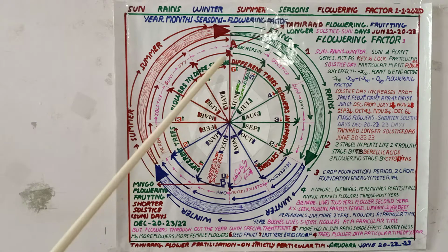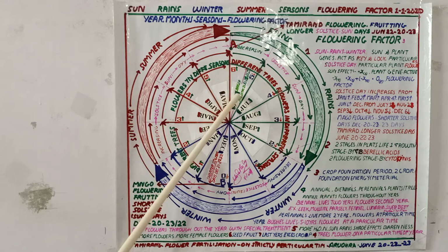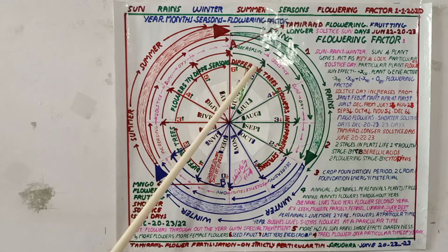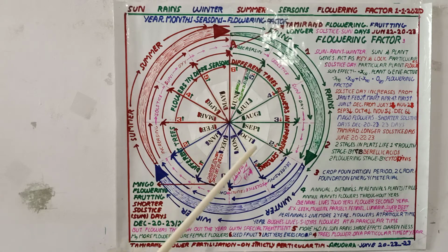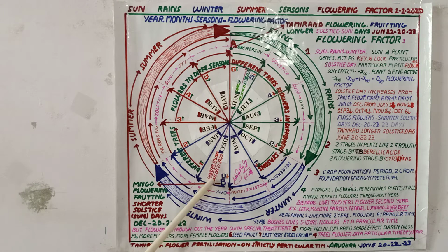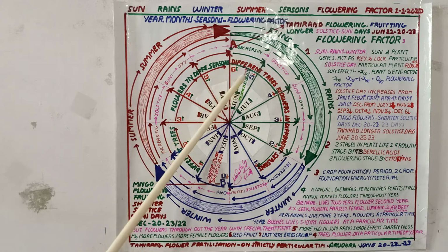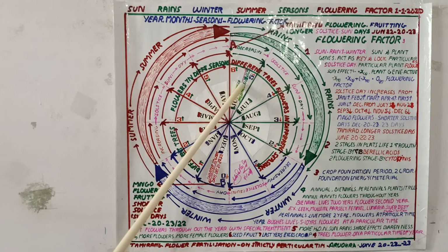We know that tamarind flowers in June. We know that mangoes flower and bear fruits in December. Our elders would say, if rain falls on Ardra Karti, or if we supply water to the plant on Ardra Karti, then only the tamarind plant gets flowers. Flowers will be fertilized and nut forming starts from that day.